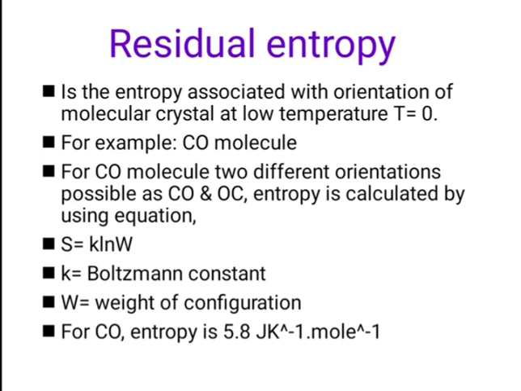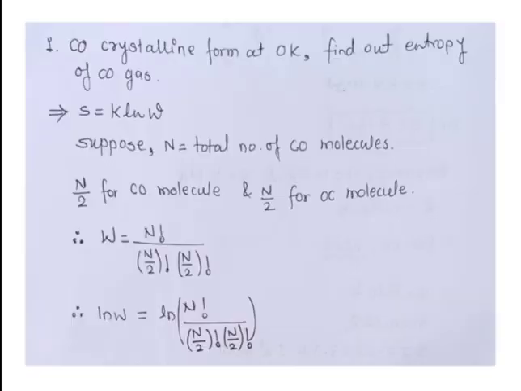We will see how the entropy of any molecular crystal like carbon monoxide at temperature T equal to 0 can be calculated easily by finding the number of orientations or number of ways, by finding the weight of configuration by which we can rearrange the molecule. So see, here is the question. Carbon monoxide is in a crystalline form at 0 Kelvin. We have to find out the entropy of carbon monoxide.